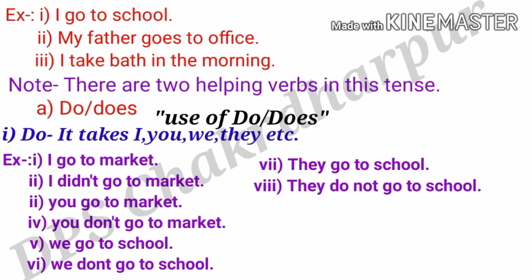So my dear friends, let's see the seventh example. Here is the seventh example: they go to school. And the eighth example is here: they do not go to school. So my dear friends, these are the sentences which are showing daily routine. We will see more examples, so let's move on to the next page.